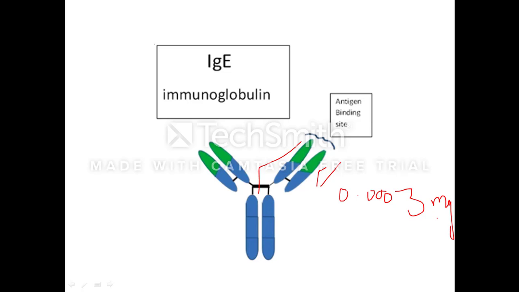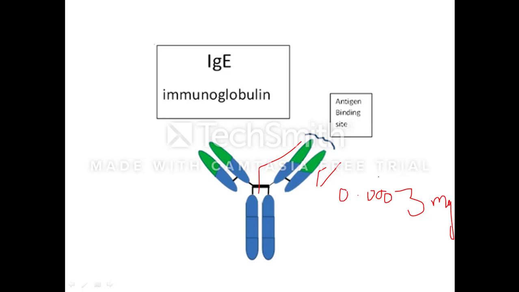Its concentration is very low, but it plays an important role during allergic or hypersensitive reactions. It has a half-life of around 2 to 3 days. IgE is usually known as the skin sensitizing antibody, so allergic reactions usually show symptoms on the skin immediately. A high level of IgE in children with worm infestation seems to have a protective role. This protective function is either by IgE acting directly on the parasite or by producing amines.